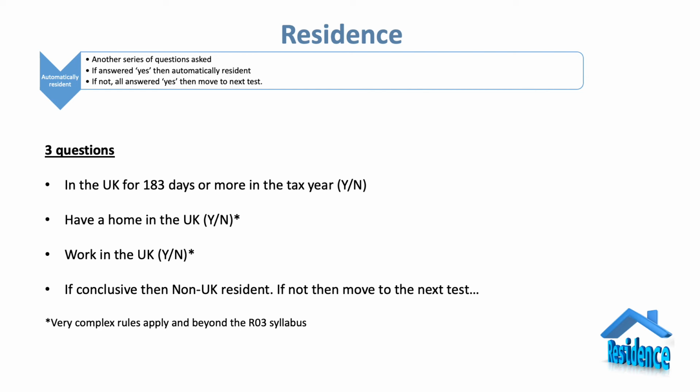Do we work in the UK? Likewise, it's nowhere near as straightforward as do you own property? Do you actually work here? There's all sorts of rules around living in hotels and owning a property and not living there, all sorts of things. Again, thankfully, beyond the scope of this exam. But if we are here for more than 6 months, we do have a home here and we work in the UK, then that is going to prove that we are resident in the UK. If we can't answer yes to those, then on we go to the sufficient ties test, and we prepare for our minds to be blown.